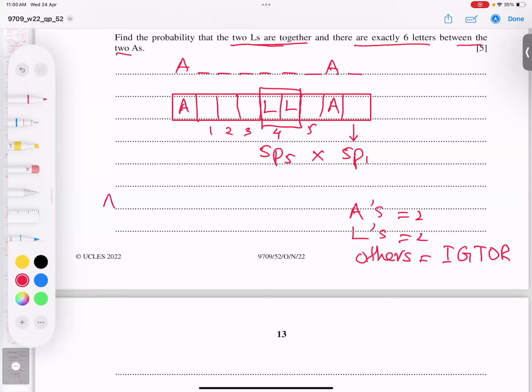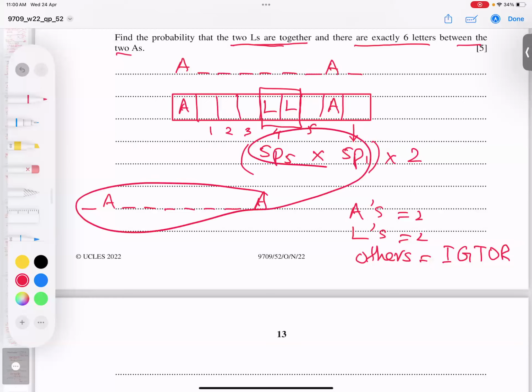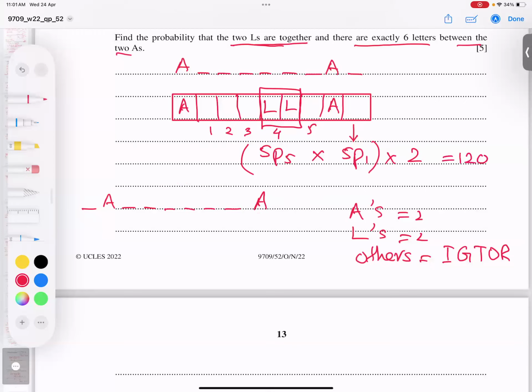And what is that? If this empty space is not here in the beginning, here 1, 2, 3, 4, 5, 6, and A, and this is the second option. So it means this answer and this answer are the same. So why not multiply this answer by 2? The logic is very clear, because it will also give you the same answer. Then why waste our time? So this is the answer: 5P5 into 5 into 2 is equal to 1200. I hope you got the point very clear.